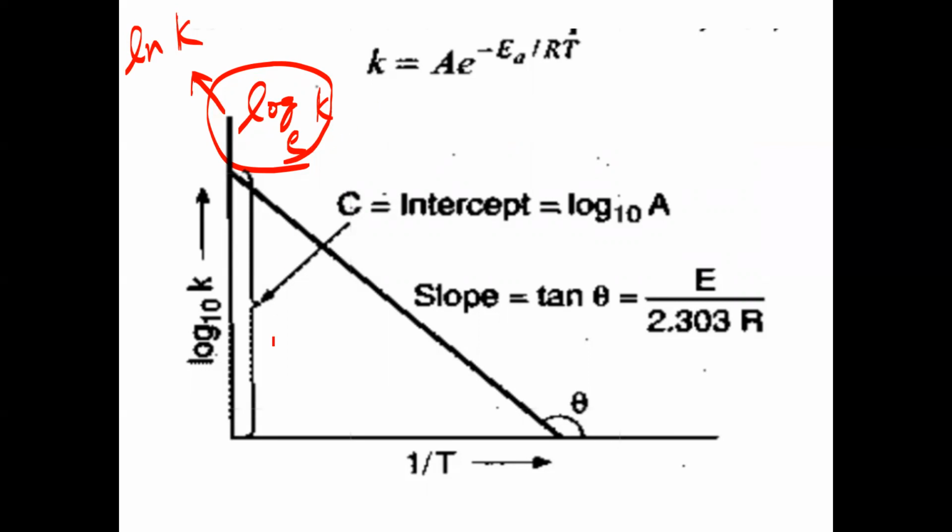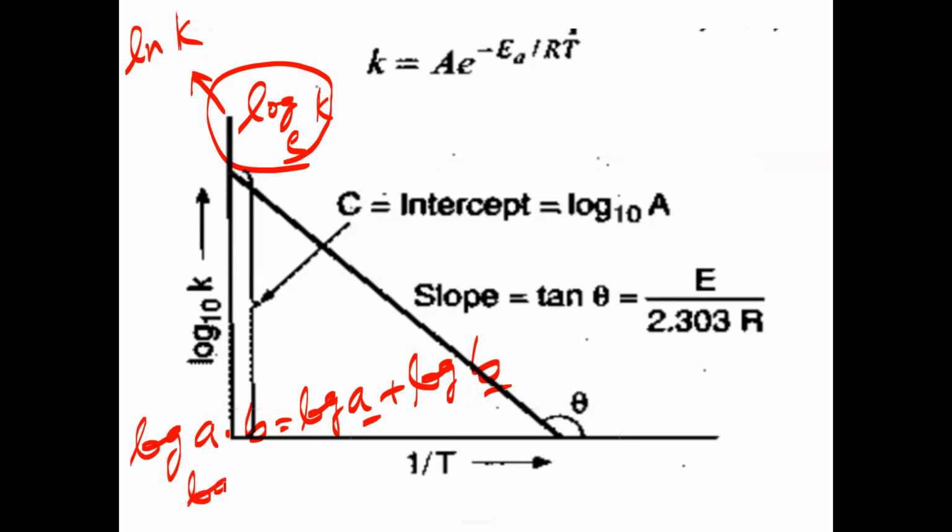First, tell me the relation here. Log of A into B, what will this be? Log A plus log B. That is log of A into B. Next, log of A by B: how to write? Log A minus log B.